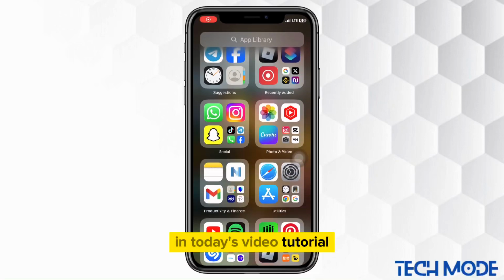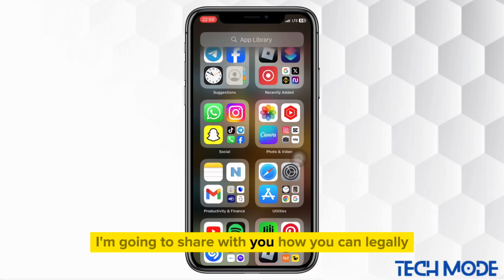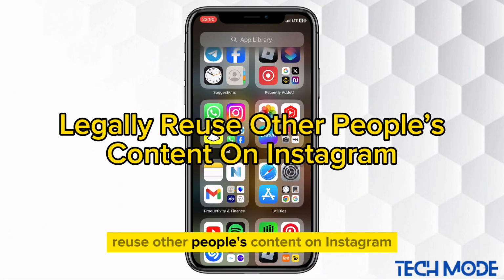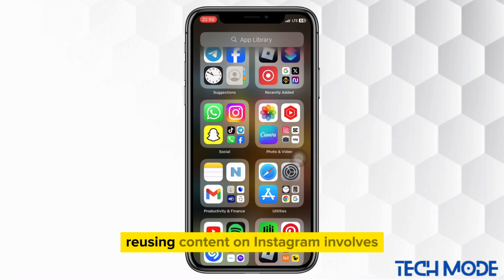In today's video tutorial, I'm going to share with you how you can legally reuse other people's content on Instagram. Reusing content on Instagram involves repurposing or sharing media created by others on your own profile. This can be a valuable strategy for engaging your audience, showcasing relevant content, and building community.